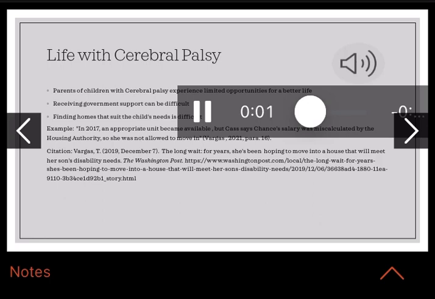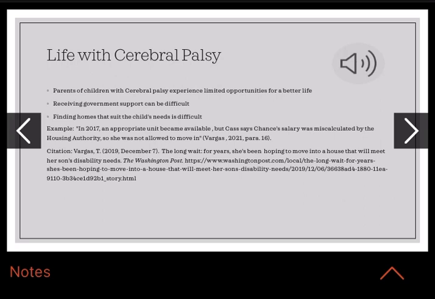Many people wonder what it's like to live with cerebral palsy and fight its troubles every day. Unfortunately, parents of children with cerebral palsy may experience limited opportunities for a better life. Sometimes receiving much-needed government support can be difficult. It is also hard to find a home that fits the needs of the child with cerebral palsy.